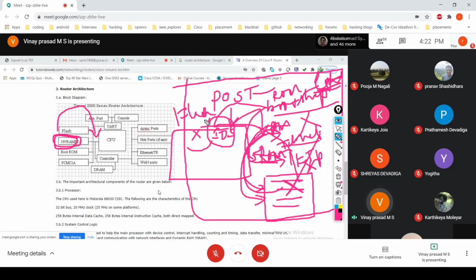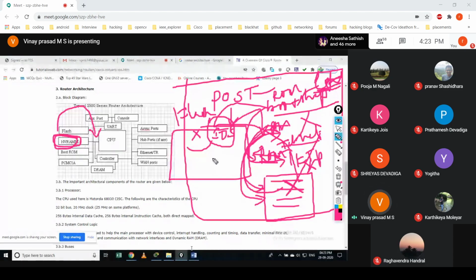So I will show you all these things: when you are not able to load from flash memory, how you can load it from TFTP, and if you are not able to load it from TFTP, how you can load the mini operating system. Probably in this class I'm not going to show it, but in the next one I will give a live demonstration of how you can download and update on a real device.